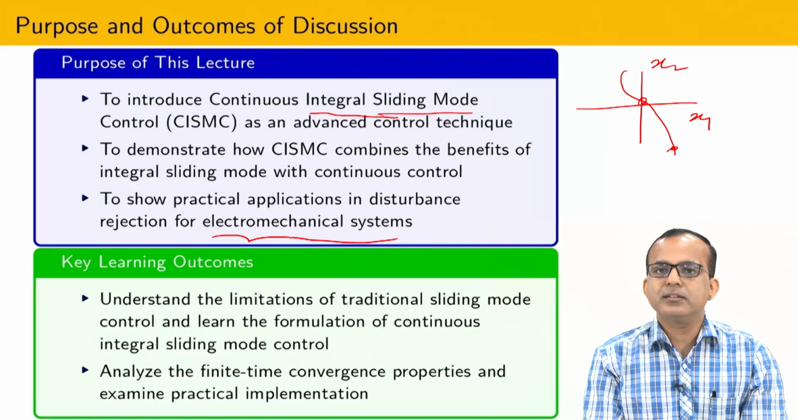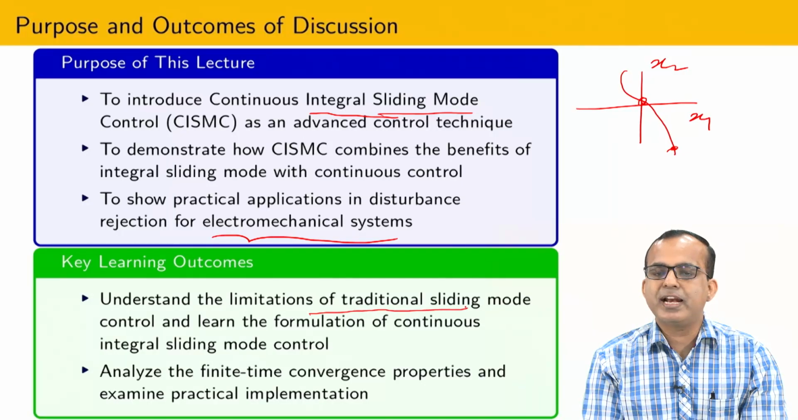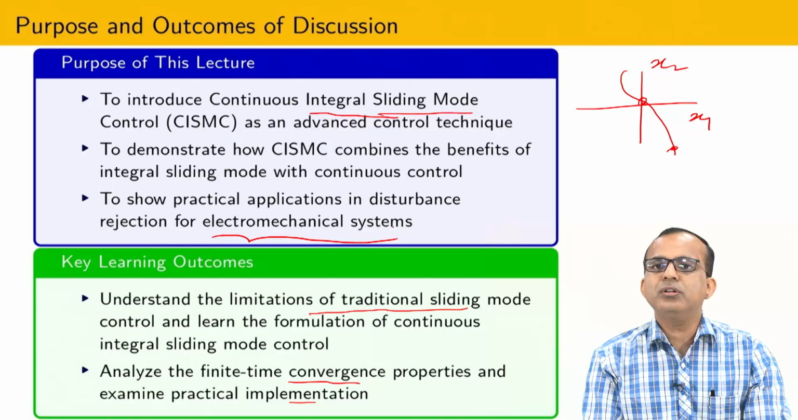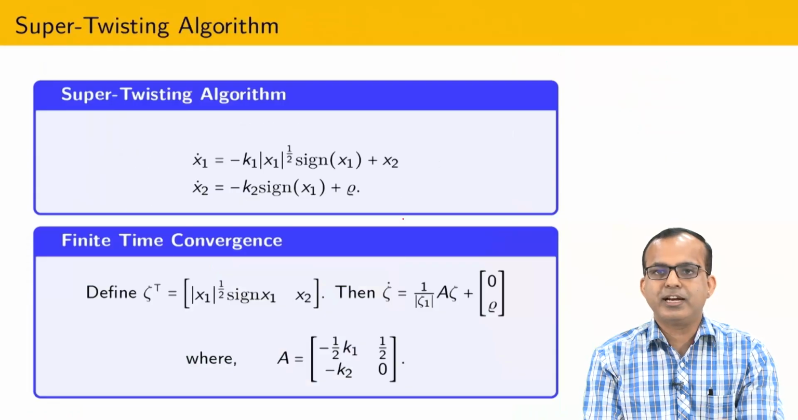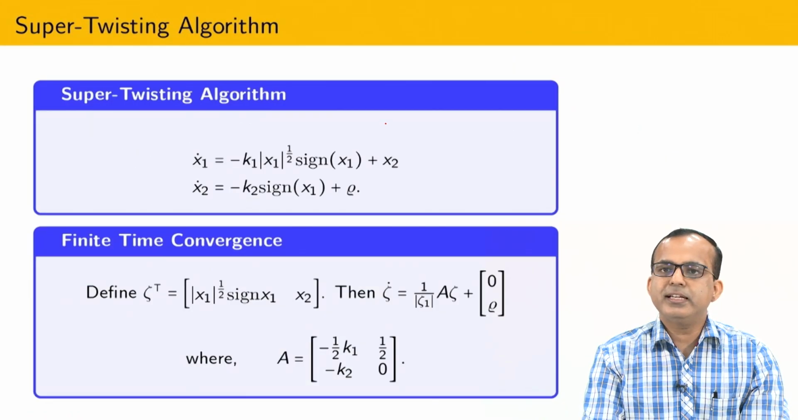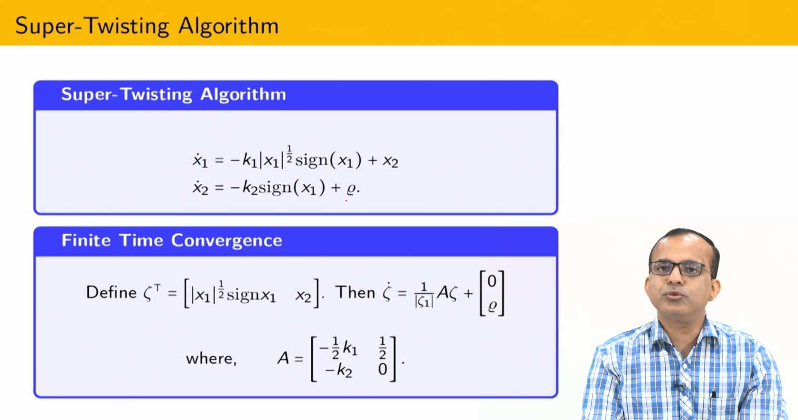So what is the learning outcome? Obviously we are trying to understand the limitations of classical sliding mode control, and after that we are trying to introduce the notion of arbitrary order sliding mode control based on continuous integral sliding mode control. The algorithm that I am going to utilize is the super twisting algorithm.